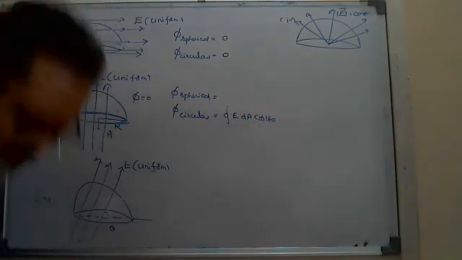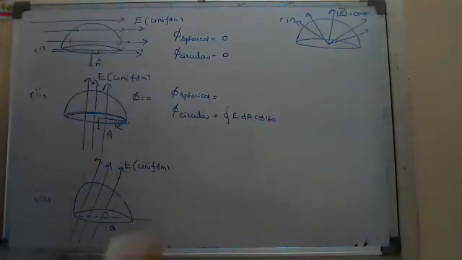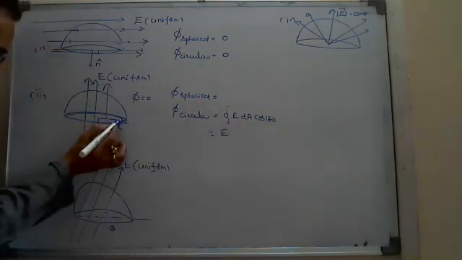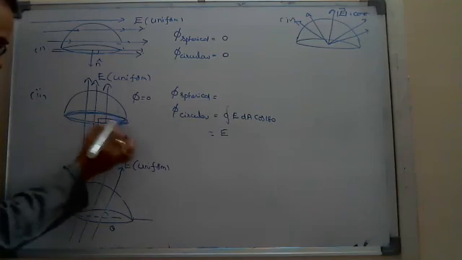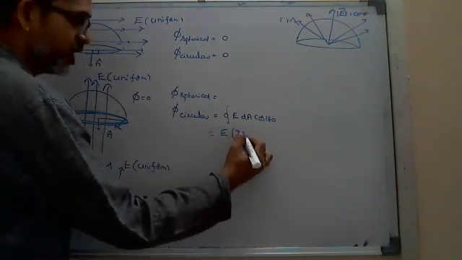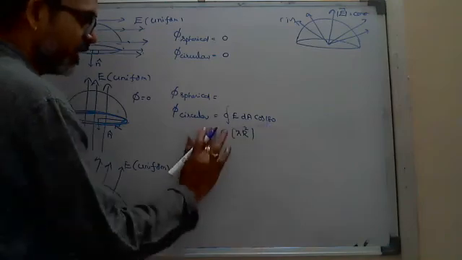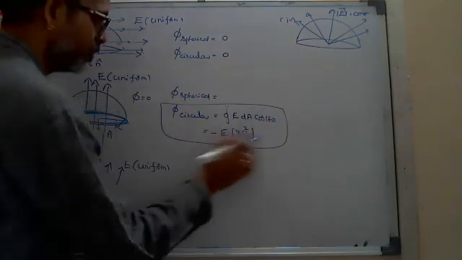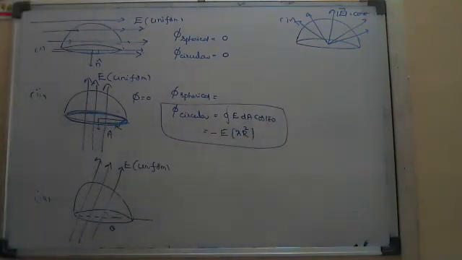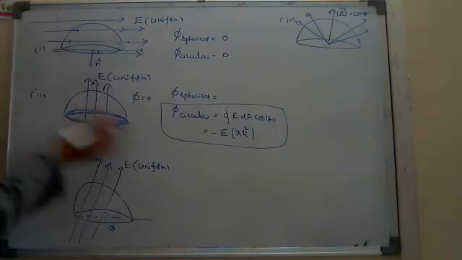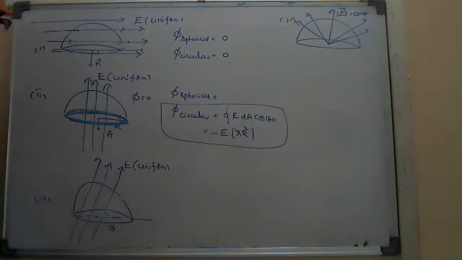E is uniform, so it is taken out, and the area of this circular part, now don't write 2 pi r square, is pi r square. Cos 180 is minus, so the flux through the circular face is negative, minus E into pi r square. Why? Because through the circular face the flux is entering. That's why I got minus.